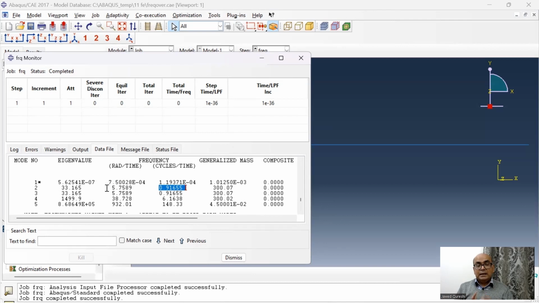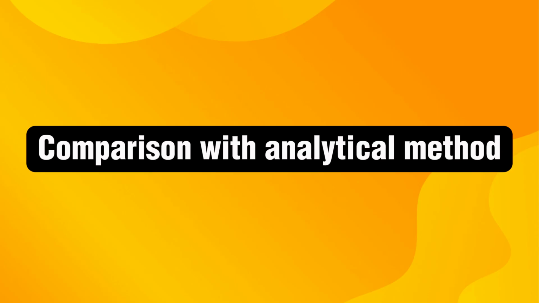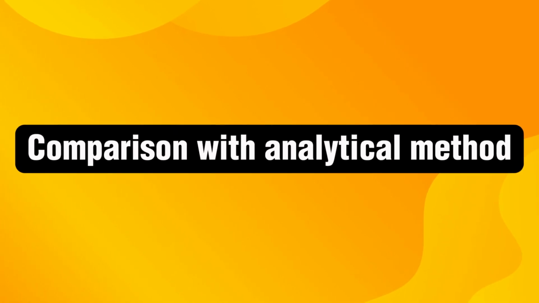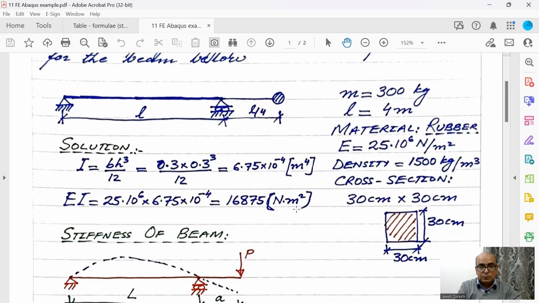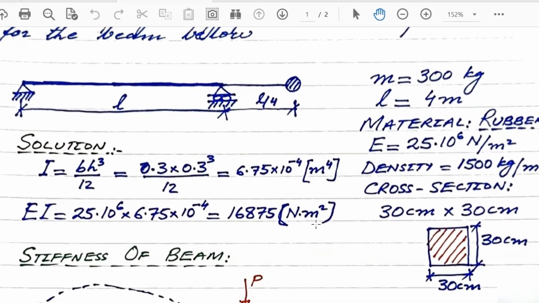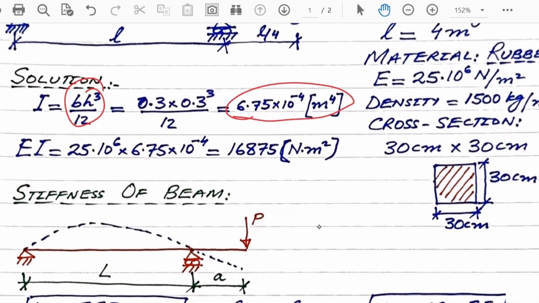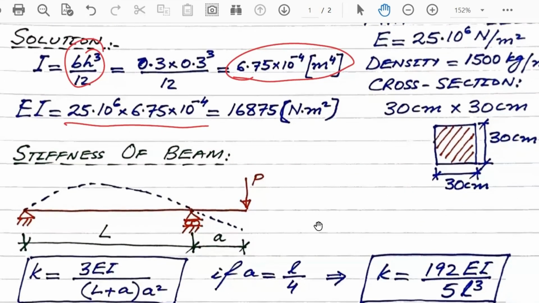Let us carry out analytical calculations to see that our frequencies obtained from ABAQUS match well with analytical solution. In analytical solution, the section is given to us. So first thing, we will get second moment of area. For second moment of area, we have this formula BH cube over 12. From here, we obtain this value and multiply it with E, we will get EI.